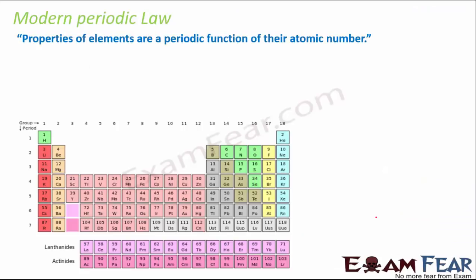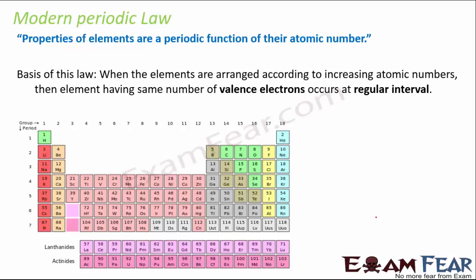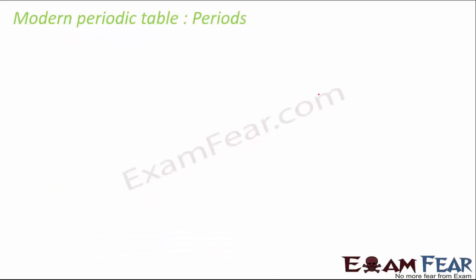So as I said, the modern periodic law stated that properties of elements are a periodic function of their atomic number. And what was the basis of this law? So the basis was that when elements are arranged according to their increasing atomic numbers, the elements having the same number of valence electrons occur at regular intervals. Now valency denotes a lot of things. Now if the elements have same valency, then their electron affinity would be somewhat related, their electronegativity would be somewhat related, and that's how their properties will also be the same in a lot of ways. Okay, so now let's talk about the periods.